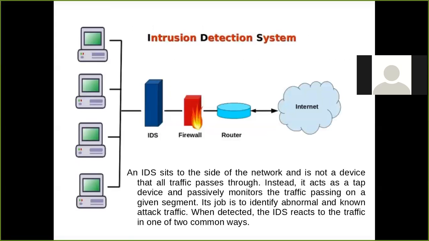So what is the intrusion detection system? An intrusion detection system is a system which is monitoring the traffic passing through it. Suppose there is a general connection between the outside world and your internal department. Through the internet you are connected with the outside world, and the router sets the path for the network that you have connected.